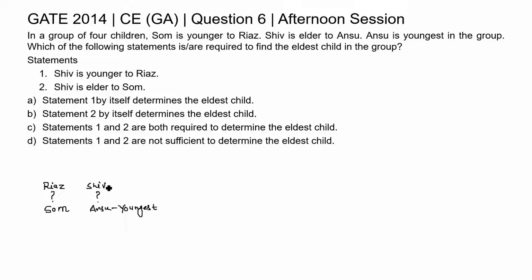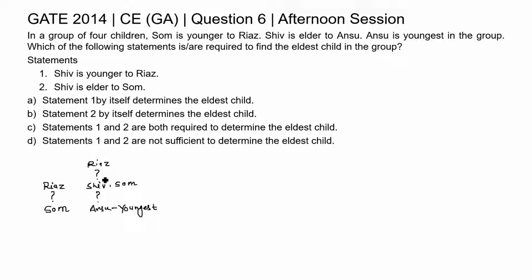So if Shiv is younger to Riyaz, it means Riyaz is somewhere here. And Shiv is younger to Riyaz. Now where will this Som be? So Som will also be somewhere here. However, we do not know the relationship between Shiv and Som.